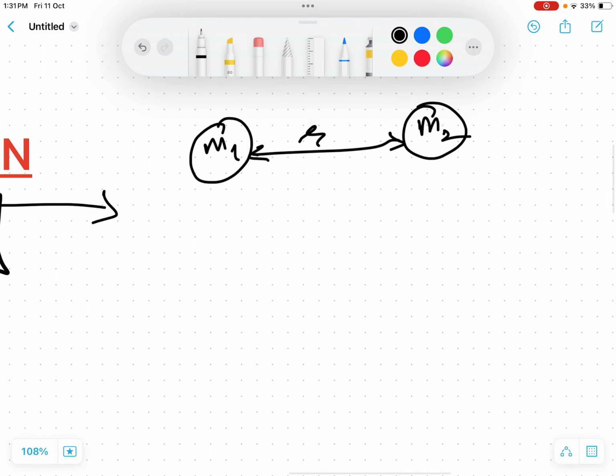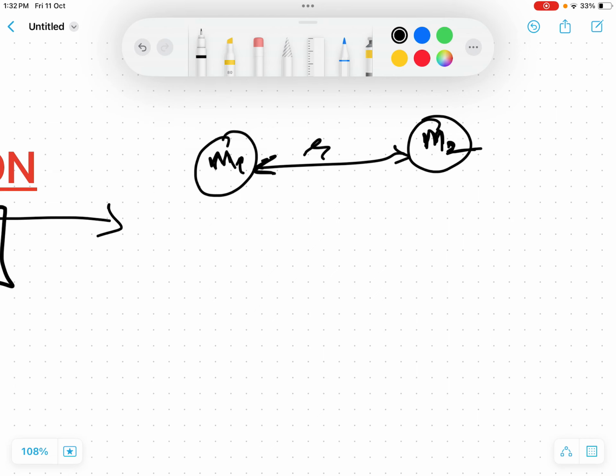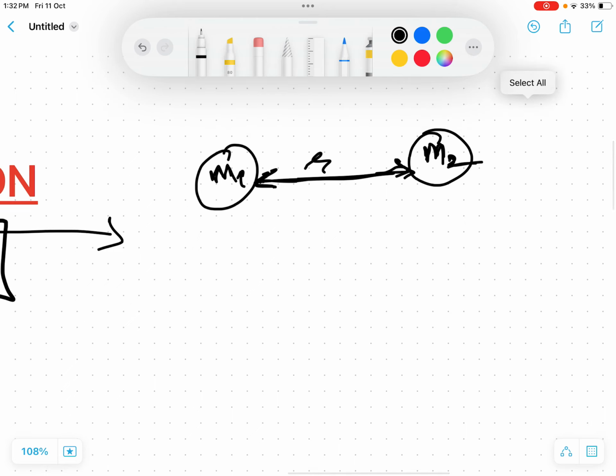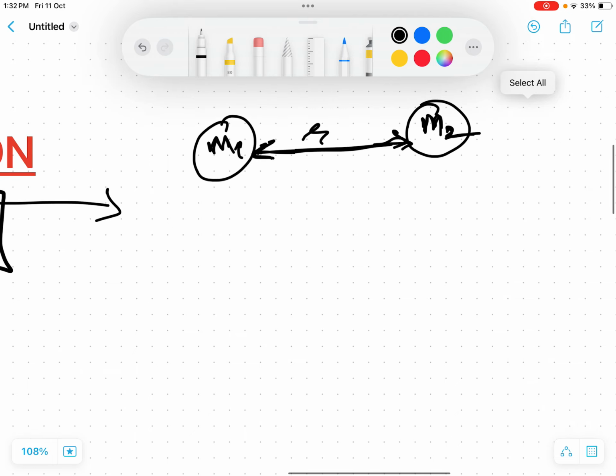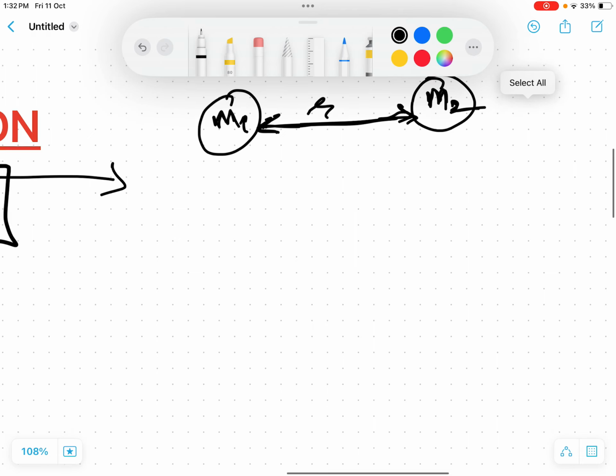there is one force that exists between these bodies. Let's not say planets, because these can be any bodies, not only planets.